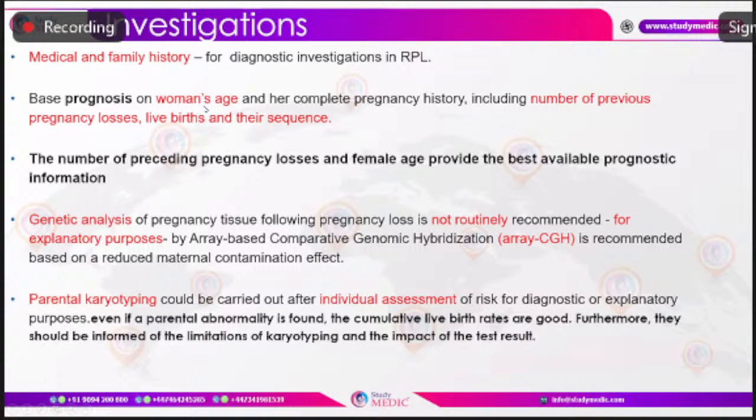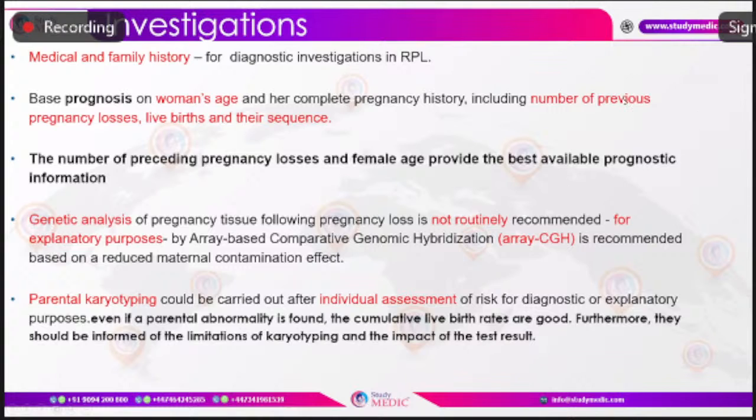As for maternal age, we already mentioned, the risk of having a pregnancy loss rapidly shoots up after 40 years of age, almost more than 90%. And about the pregnancy loss, as the number of pregnancy losses increases, the risk of having more and more pregnancy losses increases. As the number of live births is more, at least one live birth, the chance of pregnancy loss is reduced. So that doesn't mean that if there is a recurrent pregnancy loss, the chance of having a live birth and a viable pregnancy in a subsequent pregnancy is almost nil.